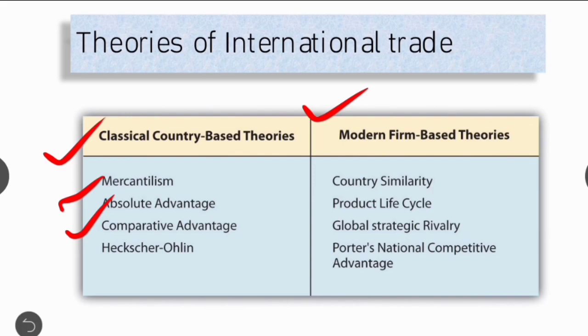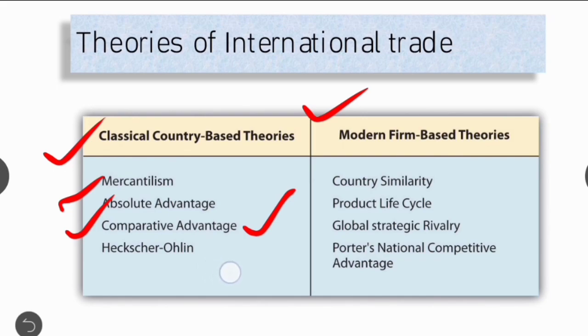Then the third one is comparative advantage. This was postulated by David Ricardo in 1817. This theory says it is the ability of a country to produce a good at a lower marginal cost and opportunity cost than another product. Fine.